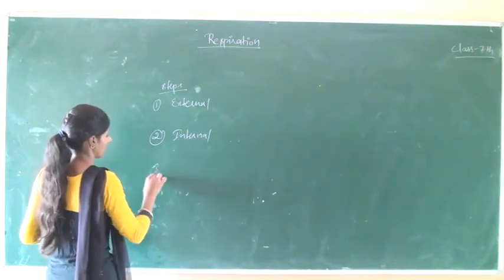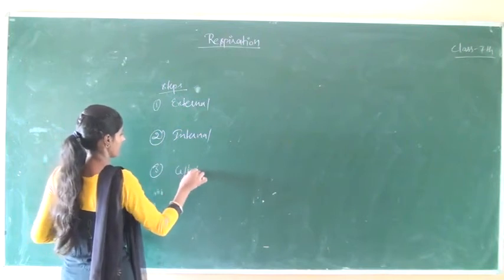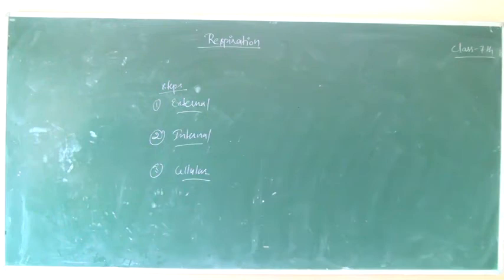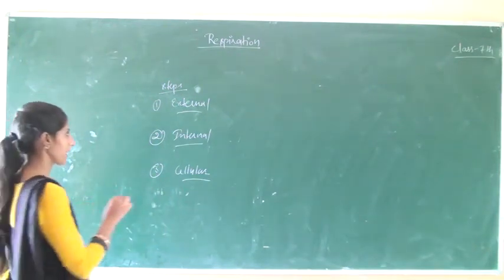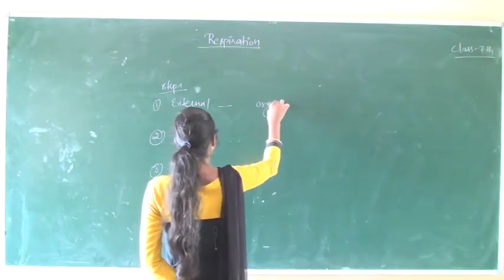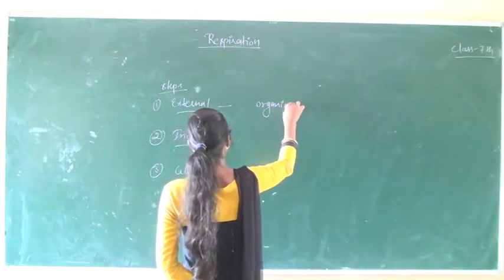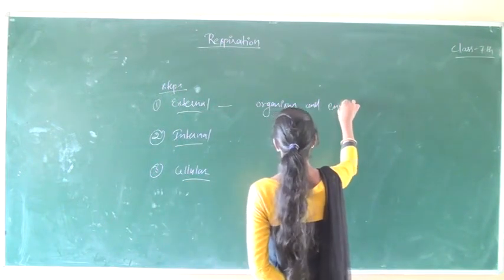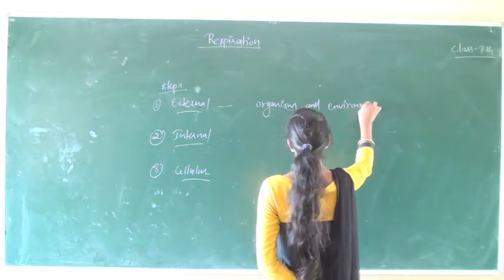In external respiration, there is exchange of gases between an organism and its environment.